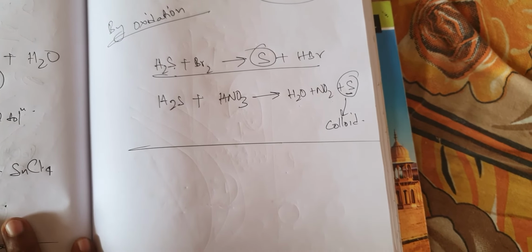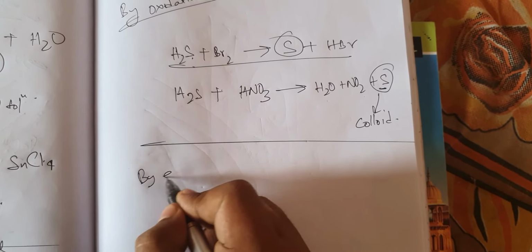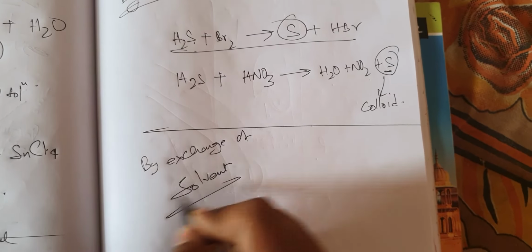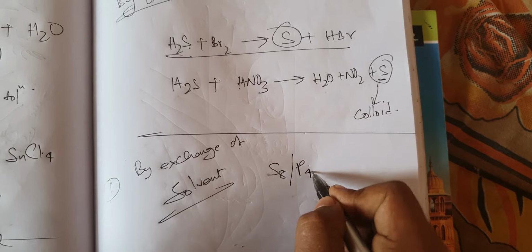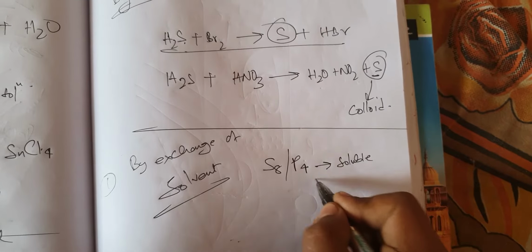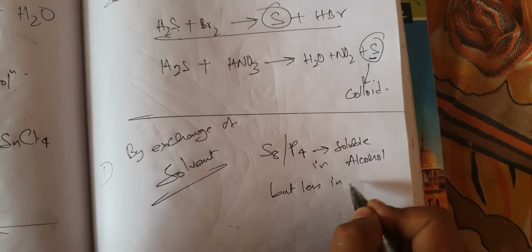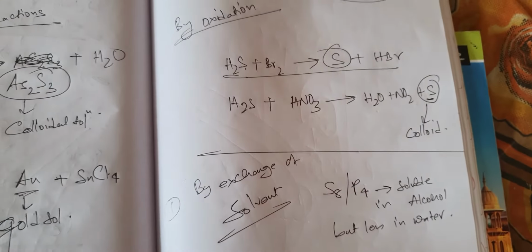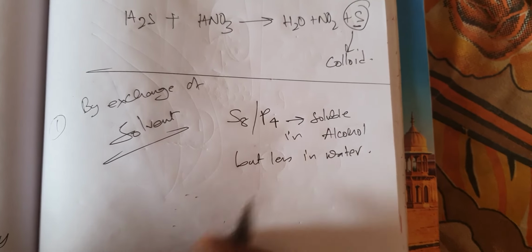So I hope that you have understood. There are other methods like exchange of solvent. By exchange of solvent is also another condensation or aggregation method. You see, substances like sulfur and phosphorus are fairly soluble in alcohol but less soluble in water.